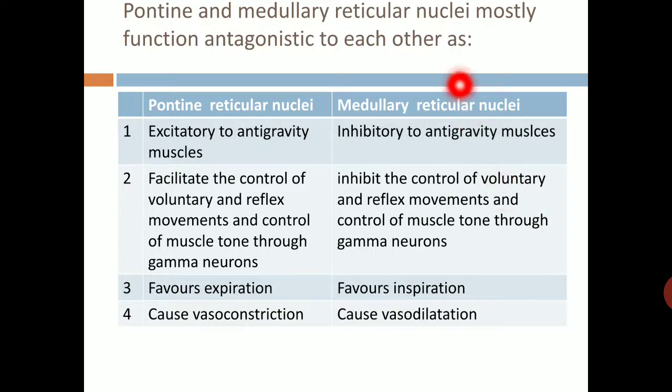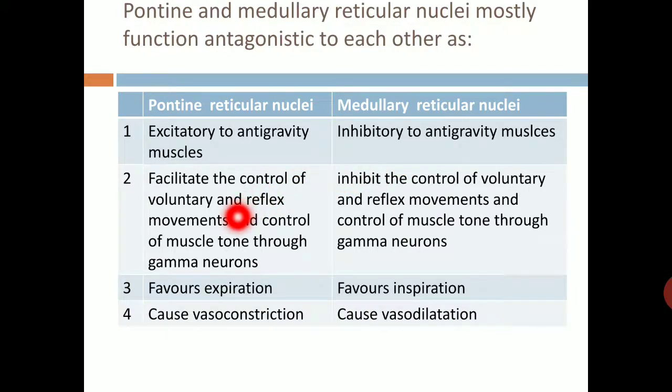Pontine and medullary reticular nuclei mostly function antagonistically to each other. So there are different activities of pontine and medullary reticular nuclei. Pontine reticular nuclei are excitatory to anti-gravity muscles, and medullary reticular nuclei are inhibitory to anti-gravity muscles.